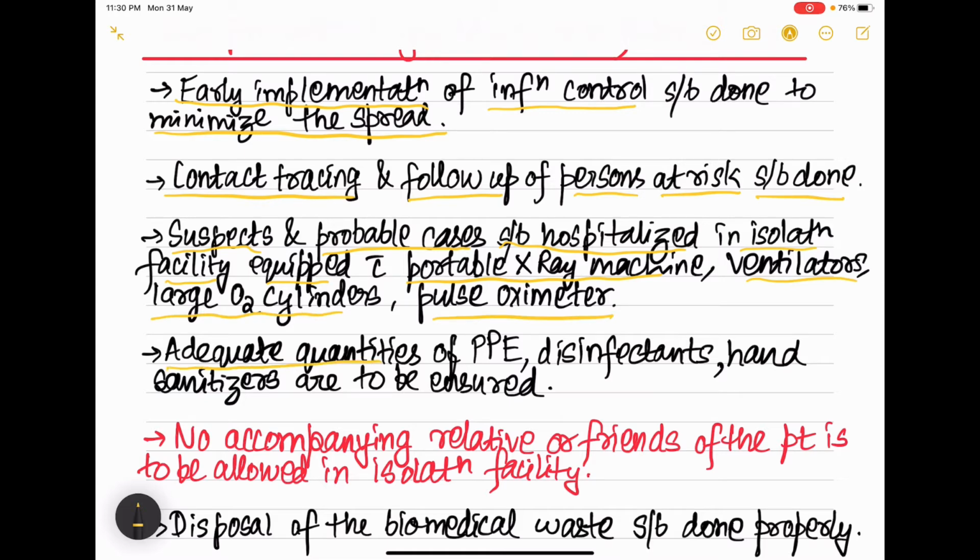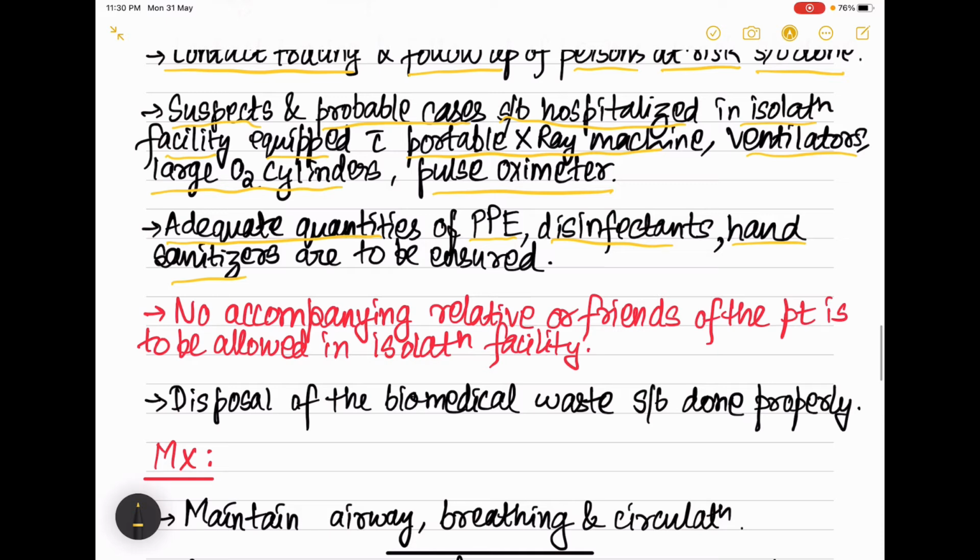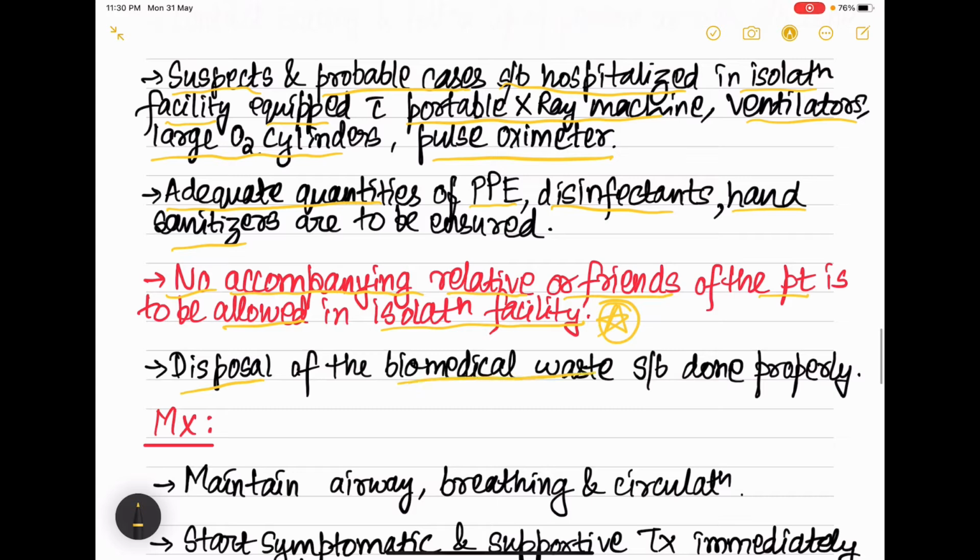Adequate quantities of personal protective equipment, disinfectants, and hand sanitizers are to be ensured. Now, one very important point is that no accompanying relatives or friends of the patient are allowed in the isolation facility. Very important thing. Then disposal of the biomedical waste should be done properly.